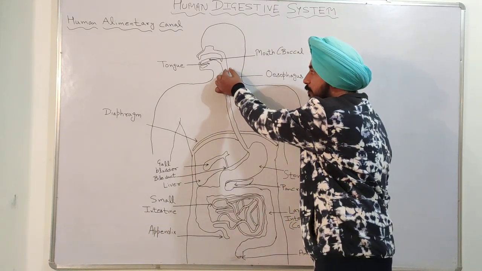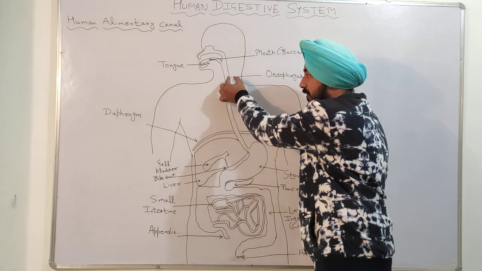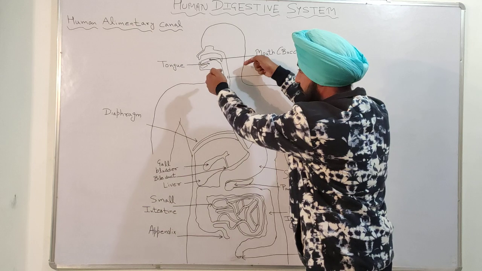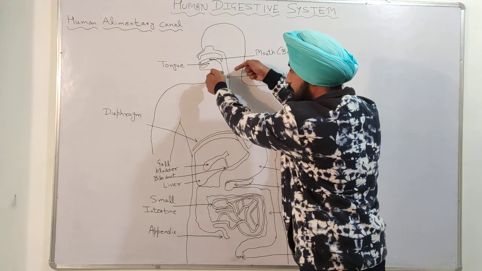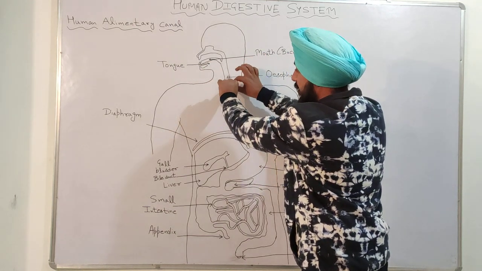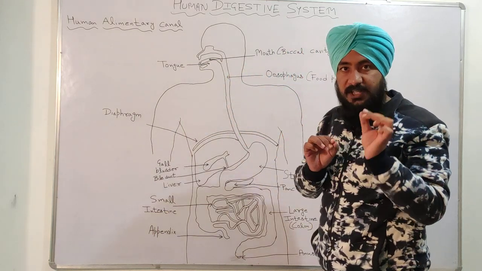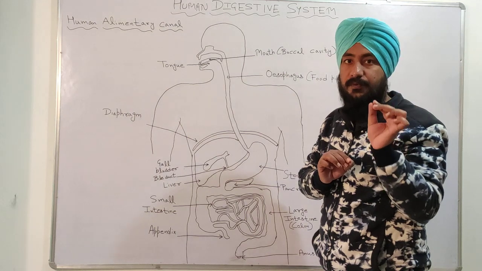Suppose the food enters in the oesophagus or food pipe, then this food pipe will contract from the upper side and it will expand from the lower side. This is called peristaltic movement.